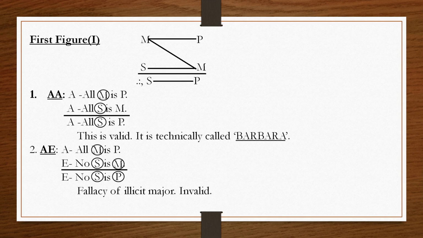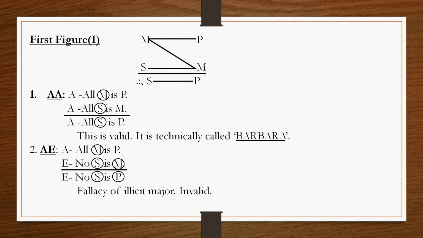The A proposition major premise distributes its subject, that is your middle term, and the minor premise A distributes its subject, that is your minor term. So both the minor and middle terms have been distributed in this combination. So this is a valid mode. This is according to the rules, and this mode is technically known as Barbara.